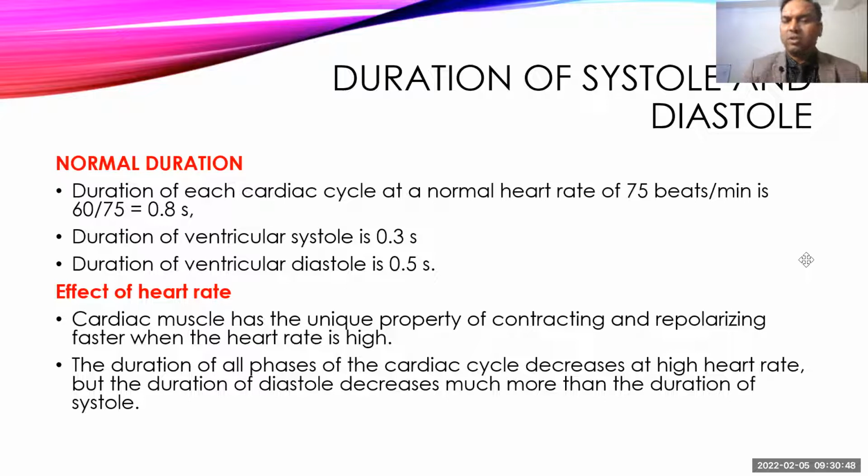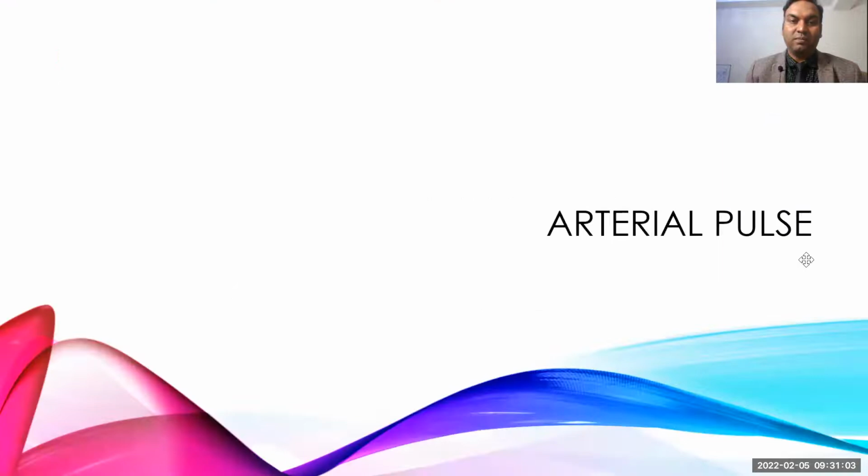So the duration of systole almost remains the same even if there is an increase in heart rate, but what is usually compromised is the duration of diastole. That will cause decreased venous return or decreased end diastolic volume, and that can reduce your stroke volume.